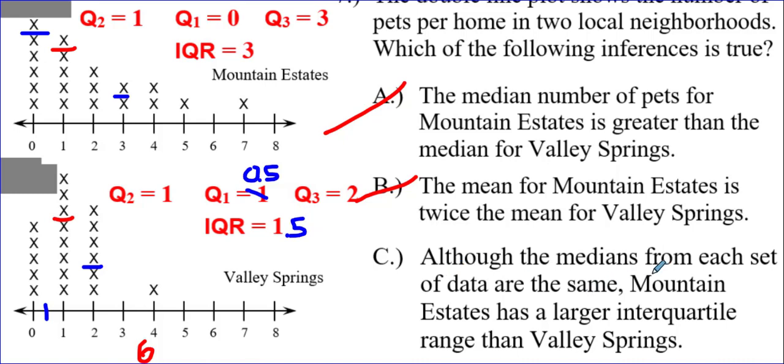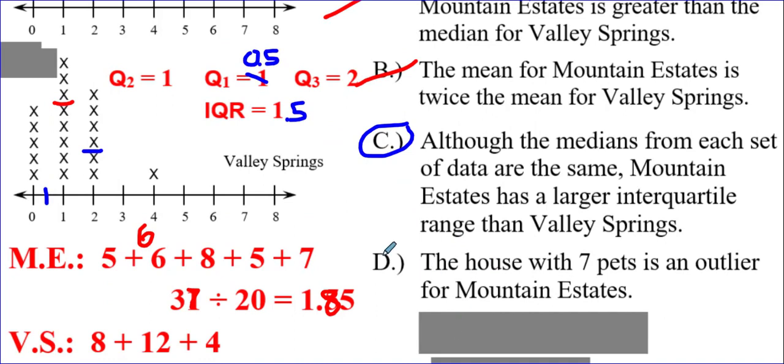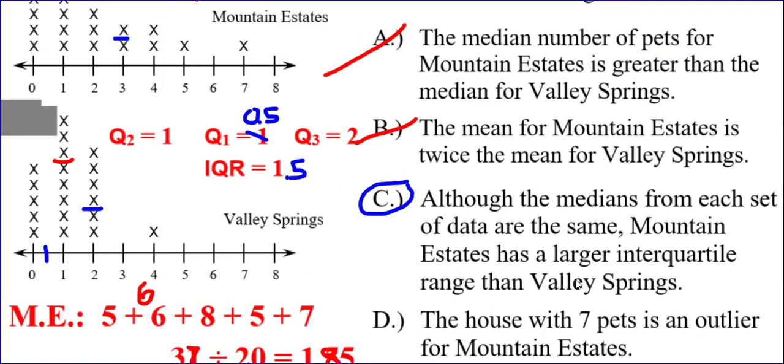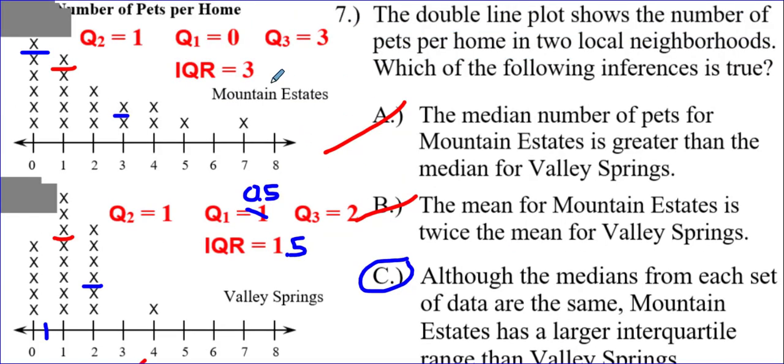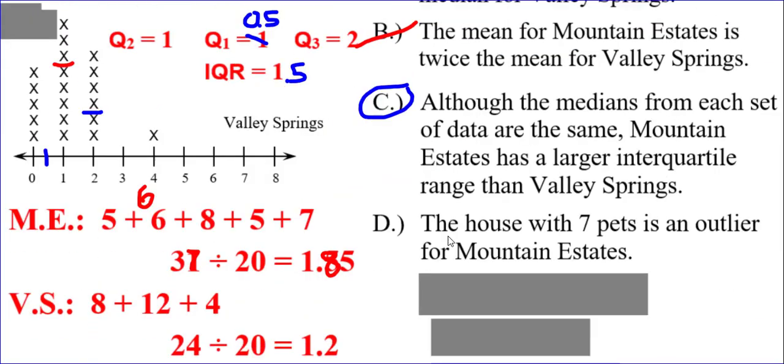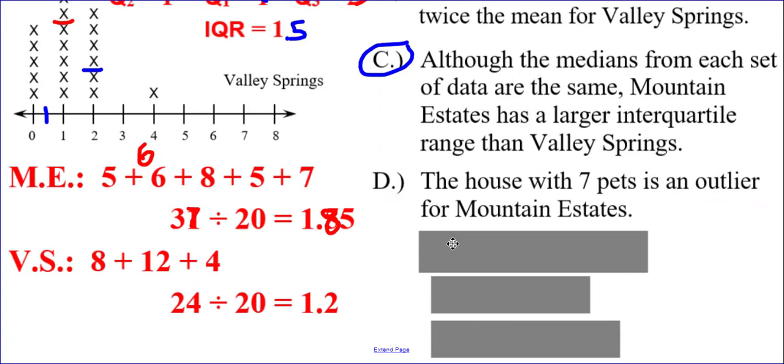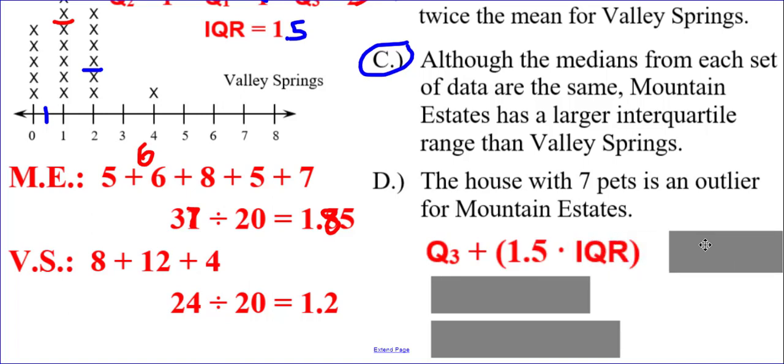Let's see. Does Mountain Estates have the larger interquartile range? Yes, it does. So it appears to be choice C, but let's just double check. The house of 7 pets is an outlier for Mountain Estates. Well, the interquartile range is 3, and if you remember how we get outliers, 7's a big outlier if it happens to be bigger than the upper limit.